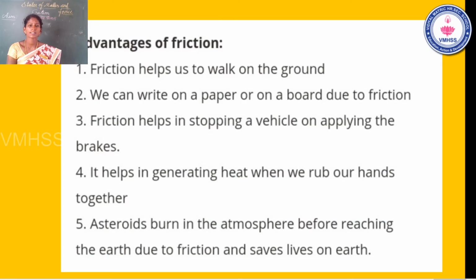Students, see the advantages of friction. See the slide. Friction helps us to walk on the ground. Second one, we can write on paper or on a board due to friction. Friction helps in stopping a vehicle on applying the brakes on the road. Fourth one, it helps in generating heat when we rub our hands together. Fifth one, asteroids burn in the atmosphere before reaching the earth due to friction, and this saves lives on earth.